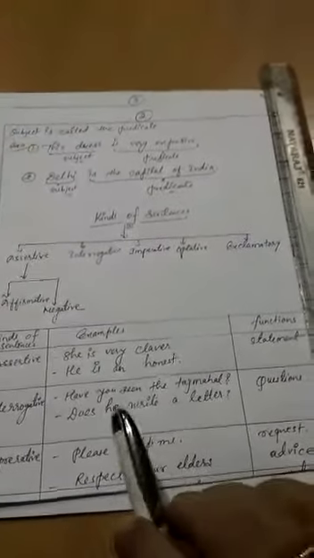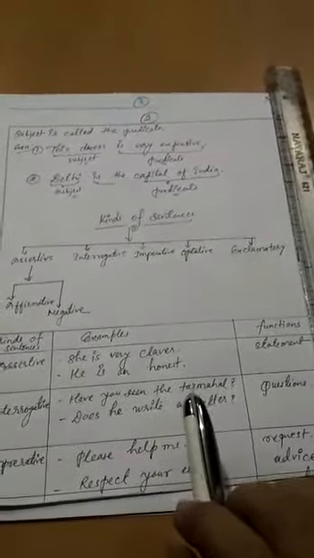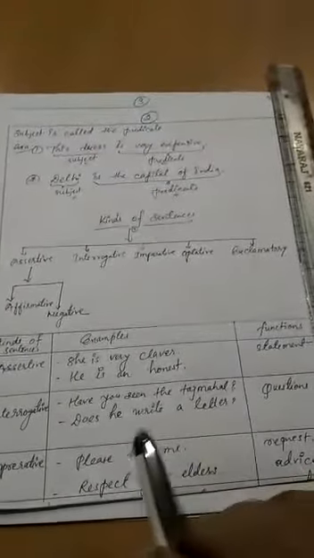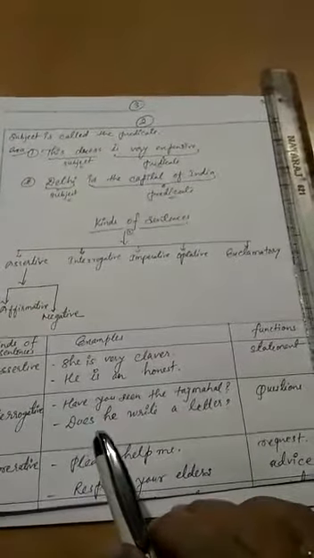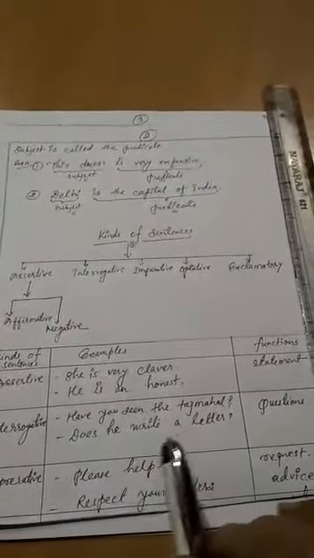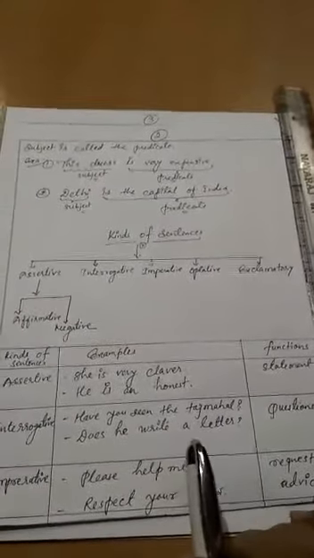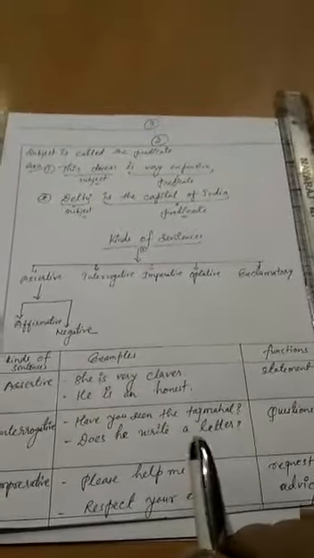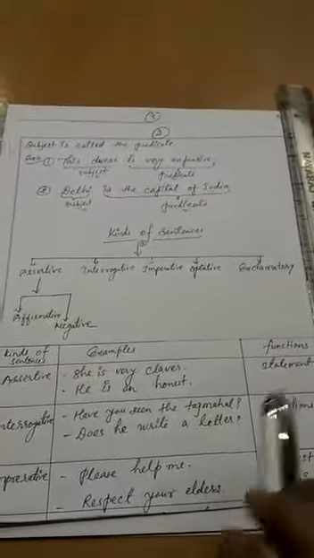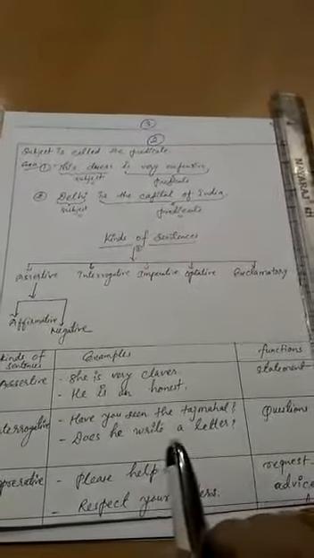That means you ask somebody, have you seen the Taj Mahal? Okay. In the second one, what is the example? Does he write a letter? That means you are asking anybody, does he write a letter? You are asking a question. So if anybody is present, then they will give the answer yes or no.